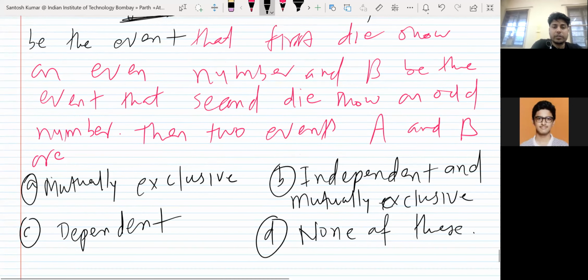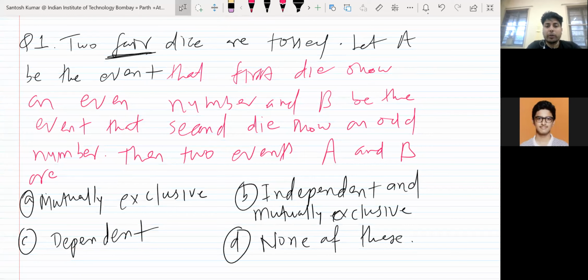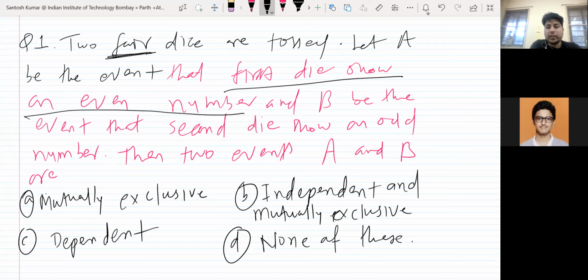First of all, see whether the question is clear or not. Please take one minute and try it. I read the question again. Two fair dice are tossed. Let A be the event that first die shows an even number. B be the event that second die shows an odd number. Then two events A and B are A, mutually exclusive, means disjoint; B, independent and mutually exclusive; C, dependent, dependent means not independent; and D, none of the above. So try and tell me the answer.